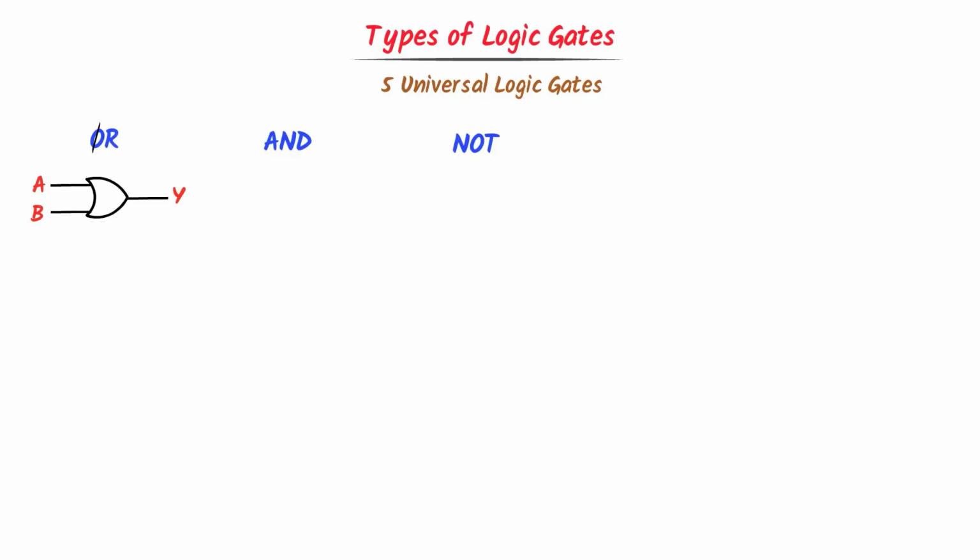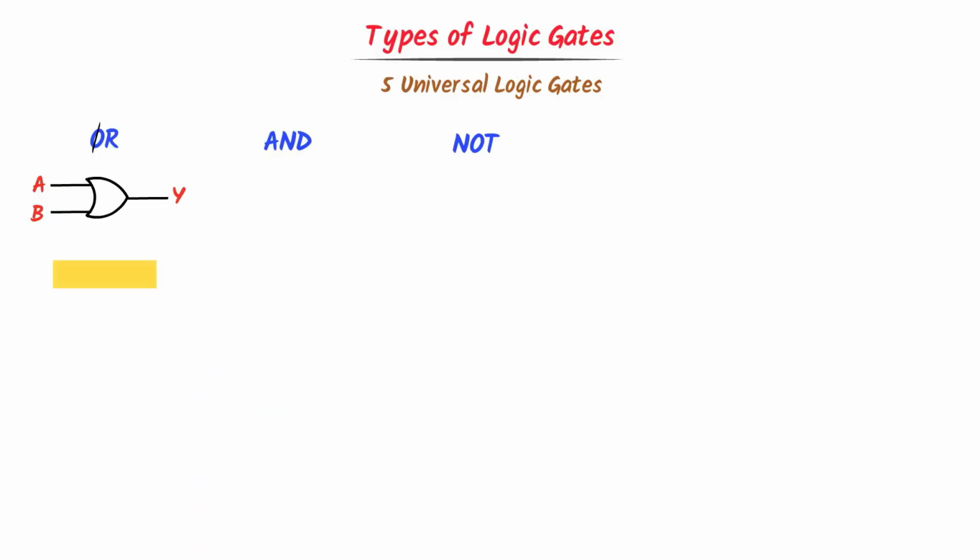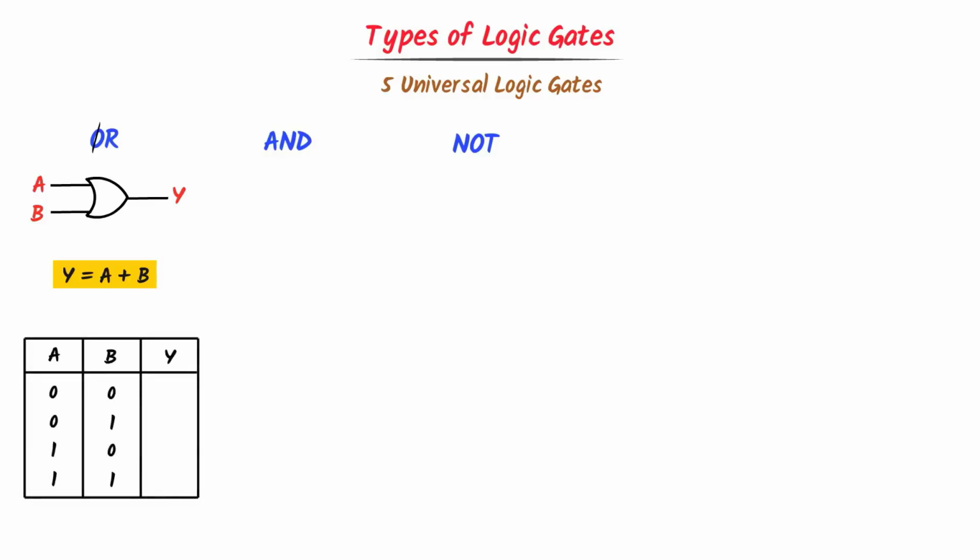Now the question is, how does this OR gate process these two inputs A, B? Well, OR gate adds these two inputs A and B. So I write output Y is equal to A plus B. Now consider this truth table. We know that the possible values of AB are either 0, 0, 0, 1, 1, 0 or 1, 1. What about the value of Y? Well, OR gate always sums up the values.